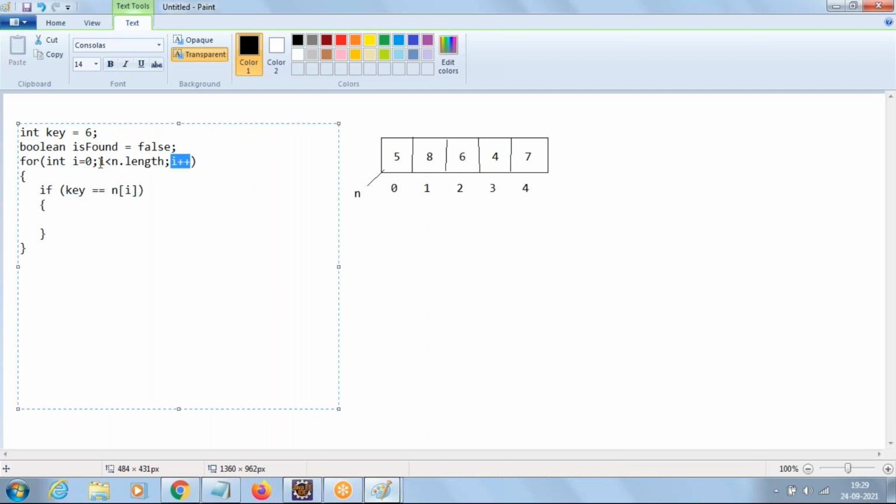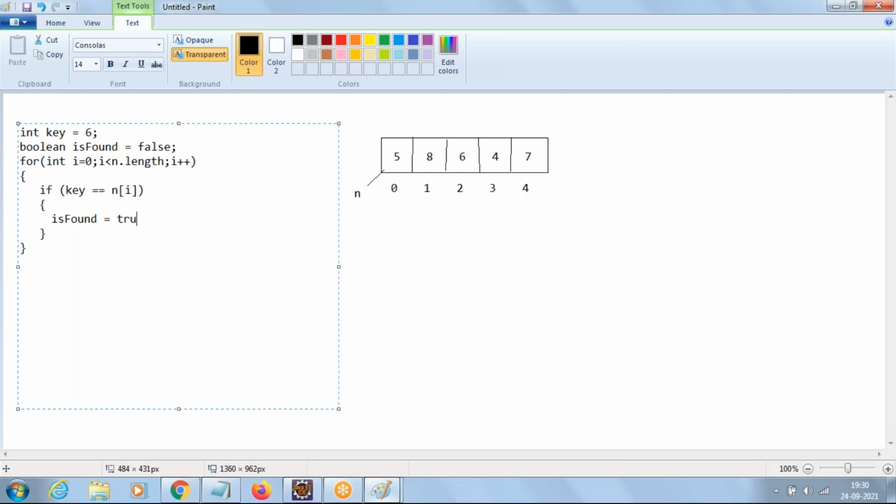i will become now 1. 1 less than 5, yes. Then comes to if condition. 6 equal to n of 1? No. Again i plus plus, i is now 2. 2 less than 5, yes, comes here. 6 equal to n of 2? Yes. Now the condition is true. Now you make immediately is found as true.